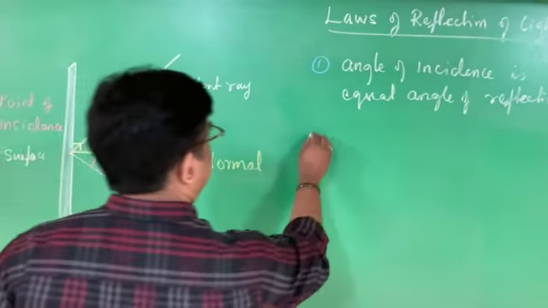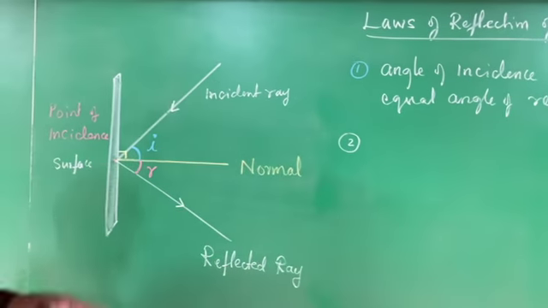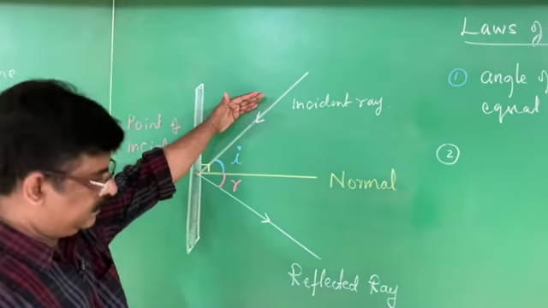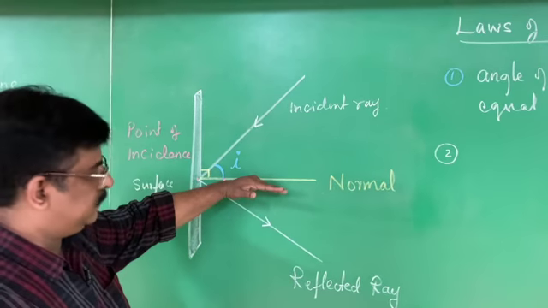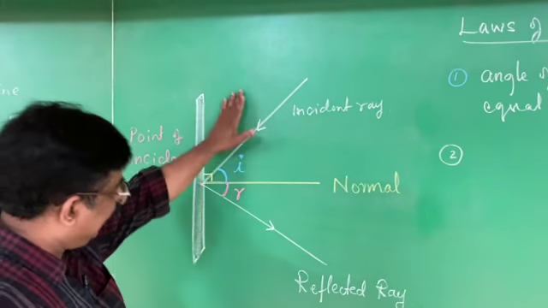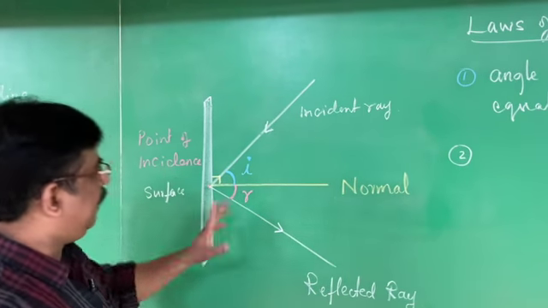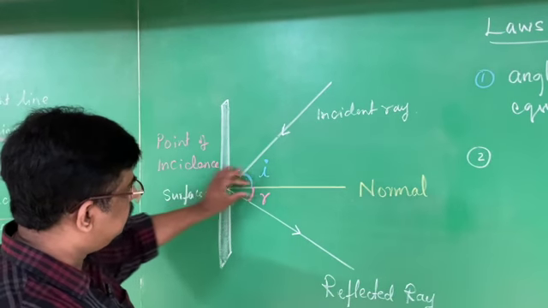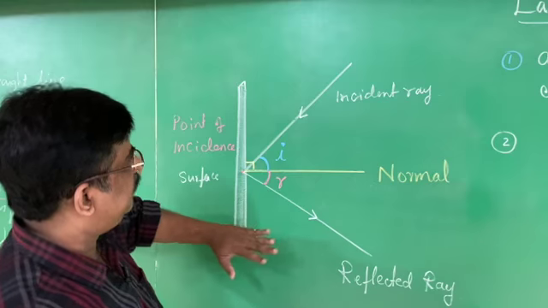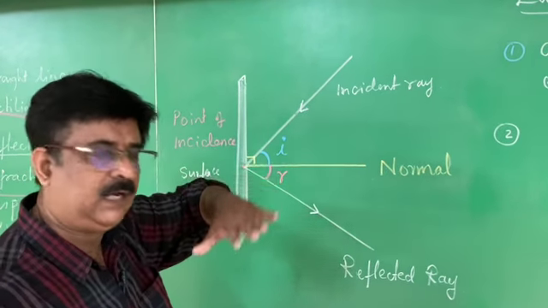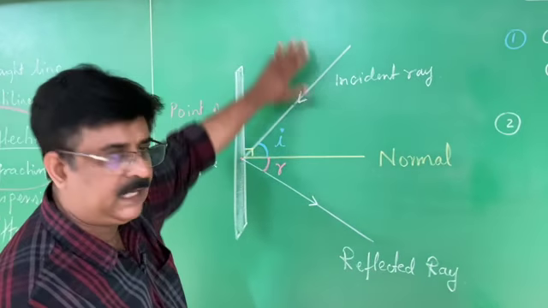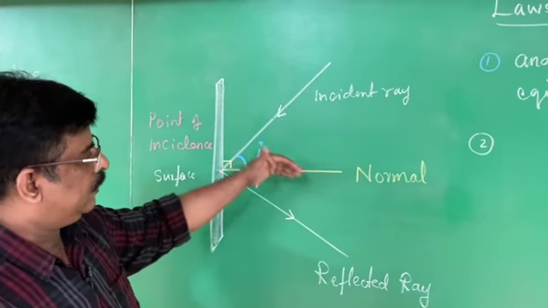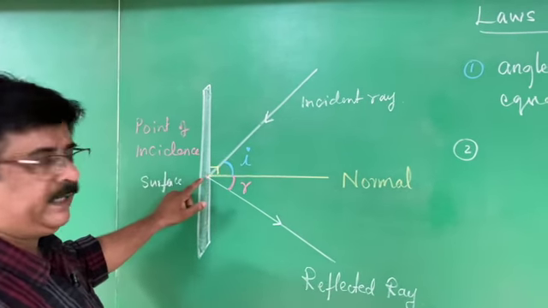The next, second law, is also very simple. There are only two laws. How many rays are there? Incident ray is there, reflected ray is there, normal is there. All these three rays are on the same plane at the point of incidence. Plane means what? Vertical plane, horizontal plane, oblique plane. Now, the board is a vertical plane. All of them are in the vertical plane. The incident ray, reflected ray and normal are on the same plane at the point of incidence.